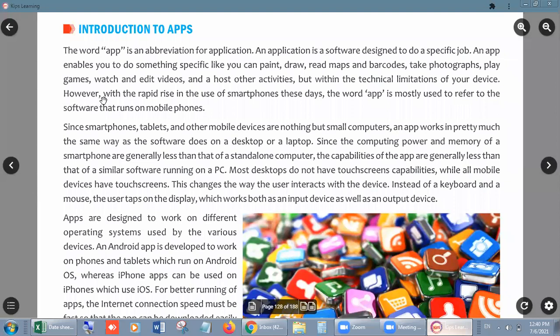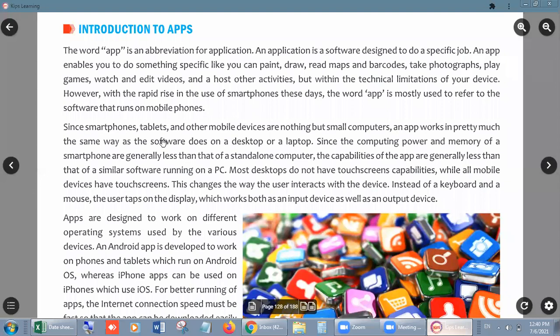Okay. Then, with the rapid rise in the use of smartphones these days, we know everyone is using mobile, and due to lockdown it is totally mandatory for everyone to use mobile for their education and their work. The word app is mostly used to refer to the software that runs on mobile phones. We all know whenever we talk about an app, we are talking about application, software.